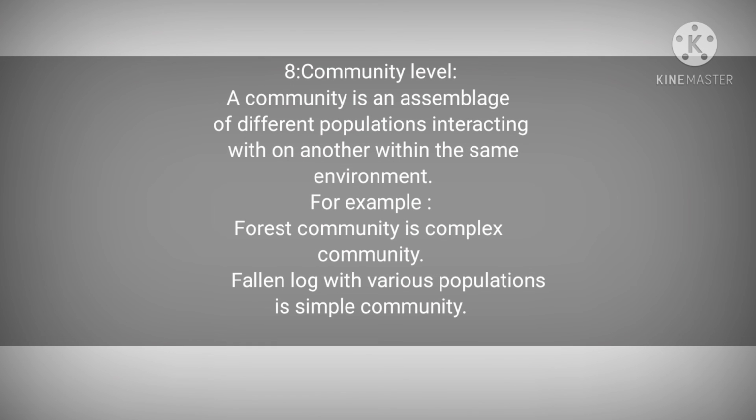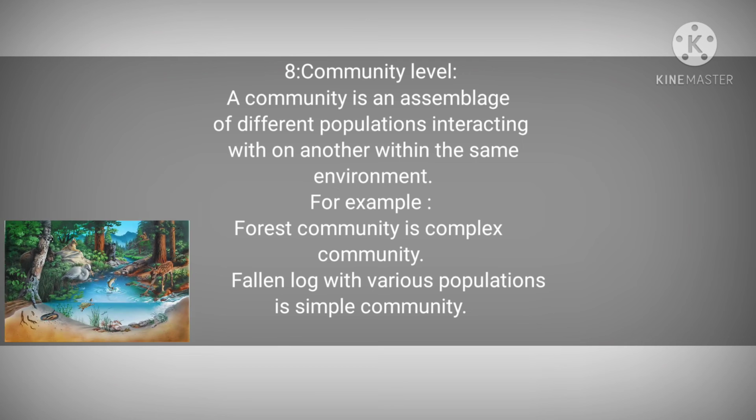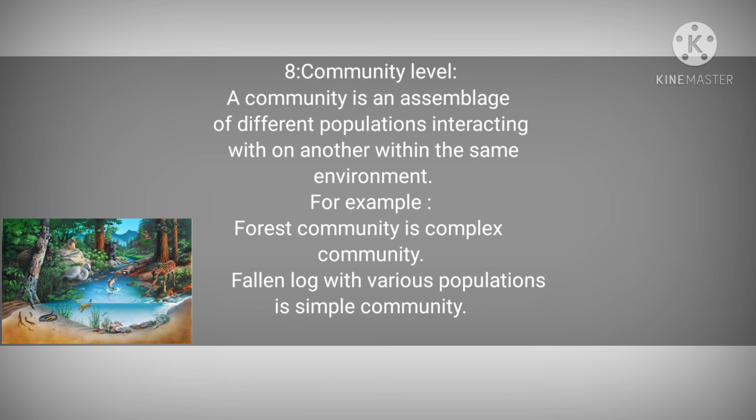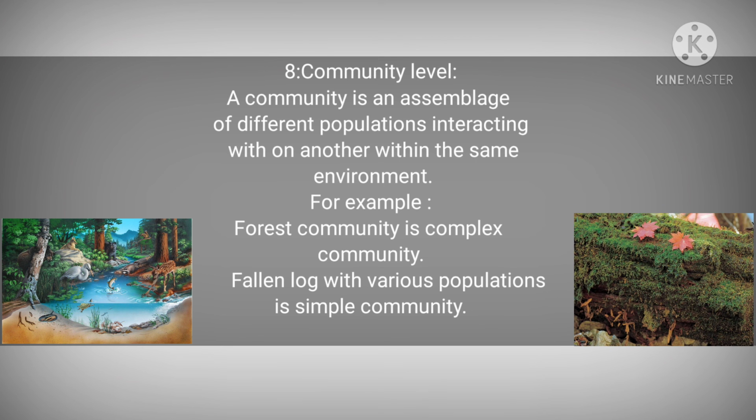Community level. When different populations assemble together, they form a community, and these populations interact with one another within the same environment. Communities are basically the collection of different organisms. Sometimes one population may increase and the other may decrease. Consider a forest community that is a complex, interacting and coordinated community. Some communities are simple, like a fallen log with various populations under it. Any change in the biotic or abiotic factors may affect that simple community.